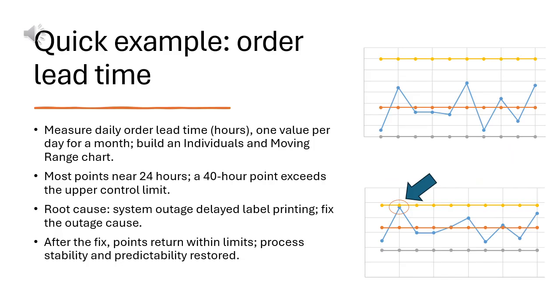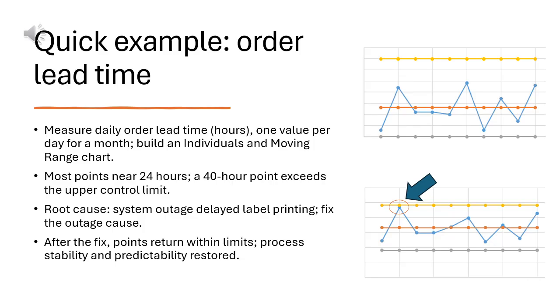Imagine daily order lead time in hours. You record one value per day for a month. Build an individuals and moving range chart. You see most points near 24 hours. One point hits 40 hours. That point is outside the upper control limit.